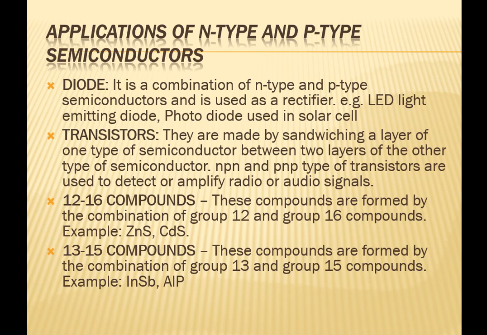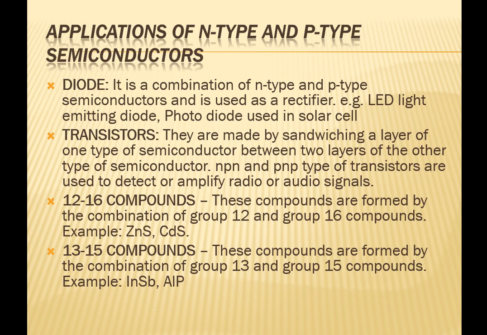You all must have studied about LED. LED is light emitting diode. Then transistors. Transistors are made by sandwiching a layer of one type of semiconductor between two layers of other type of semiconductors. NPN and PNP type of transistors are used to detect or amplify radio or audio signals.